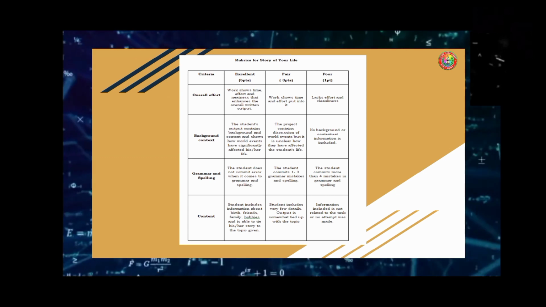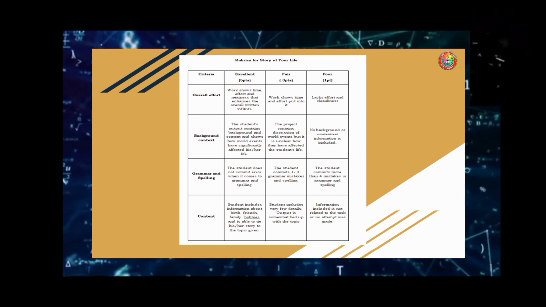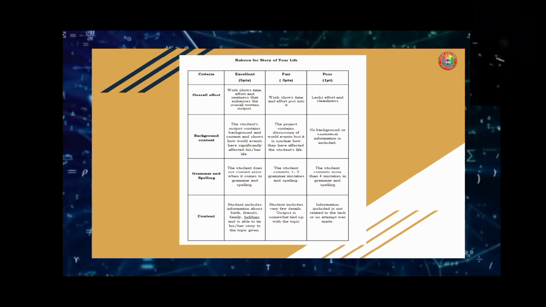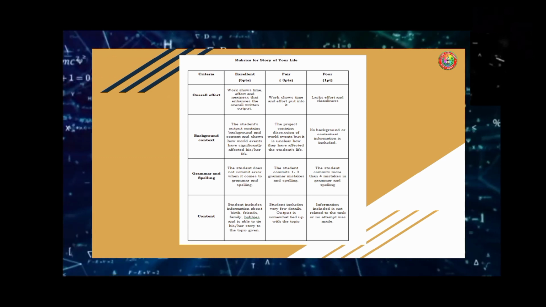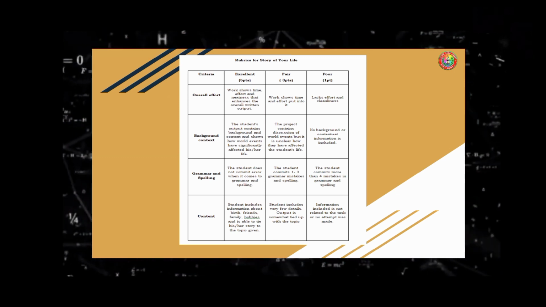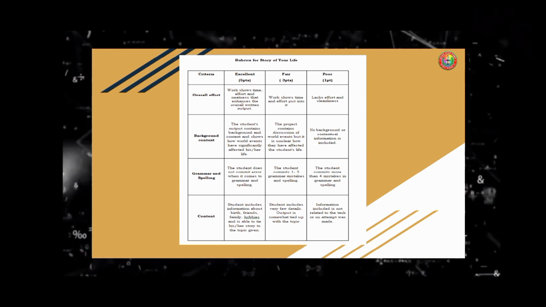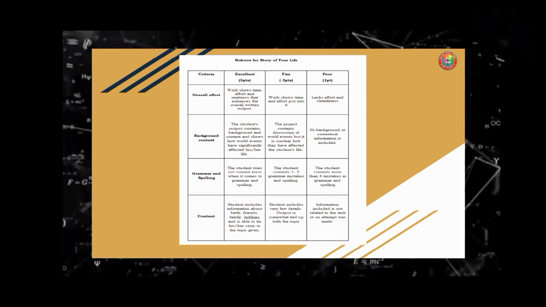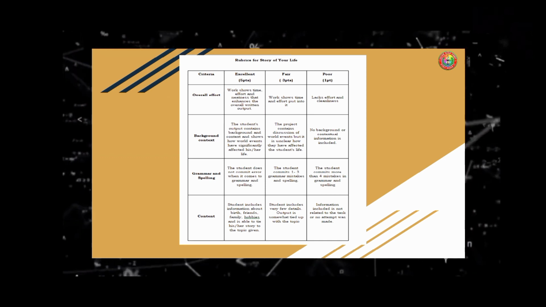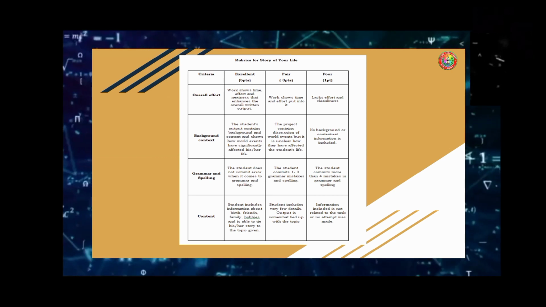And for the poor, lacks effort and cleanliness. For the background context, the student's output contains background and context and shows how world events have significantly affected his or her life. For the fair, the project contains discussion of the world events, but it's unclear how they have affected the student's life. For the poor, no background or context at all.